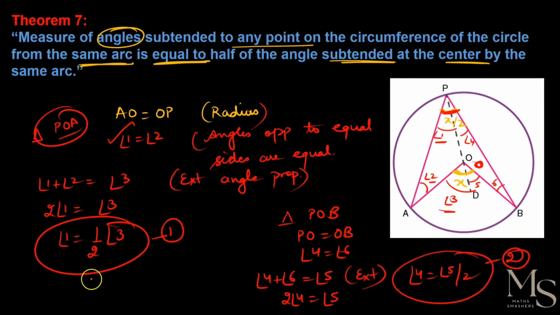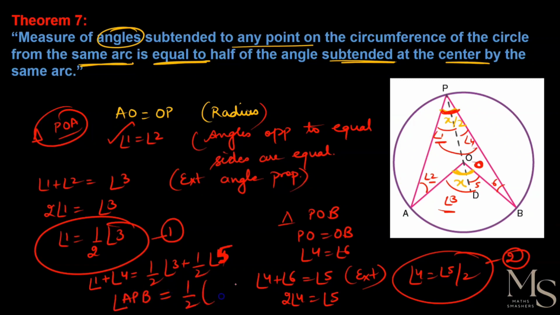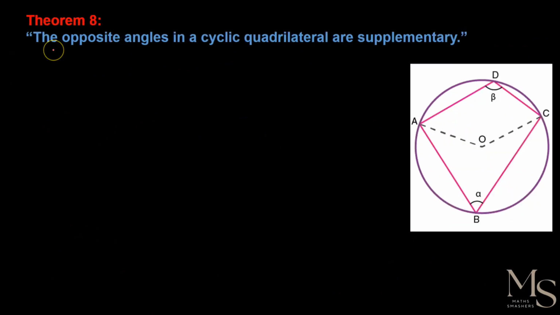From first and second, adding first and second, angle 1 plus angle 4 is equal to half of angle 3 plus half of angle 5. Sorry, angle 5 should have come here, I have written it wrong. So angle 1 plus angle 4 together make angle APB, and half of angle 3 plus angle 5 together make AOB. So this is what we had to prove: the angle APB is half of AOB. So hence proved.